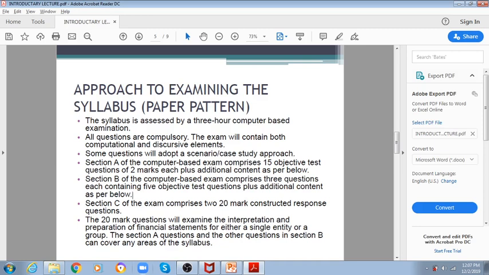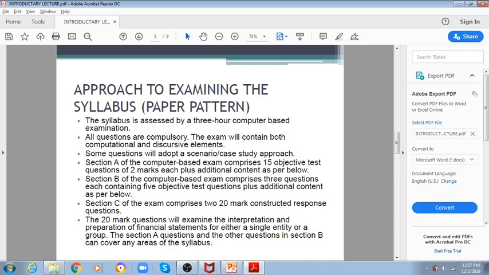After that, the examiner will provide you some MCQs. You have to answer those MCQs from those scenarios rather than separate MCQs. In section A there would be separate MCQs, and in section B a scenario case. Both will be MCQs, but there would be a different methodology in both sections.